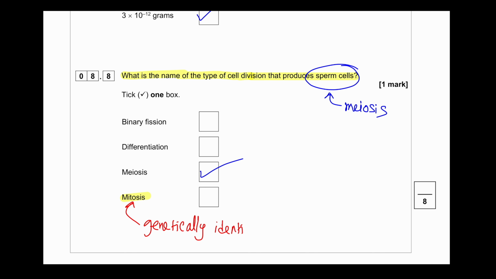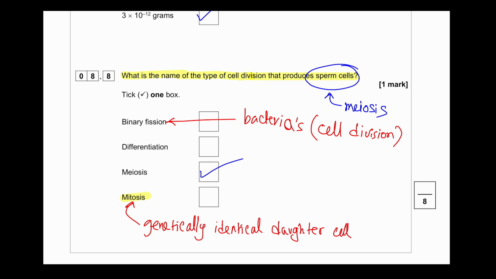Mitosis is the process of producing genetically identical cells. Well, we already talked about differentiation, the process of making specialized cells from stem cells. And binary fission is for bacteria. The bacteria's process of cell division is binary fission. Meiosis is the form of sexual reproduction, the formation of gametes.